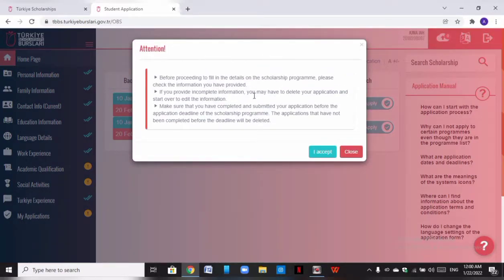So it gives you this disclaimer. It says before you proceed to fill in the details and the scholarship programs, please check that the information you have provided is correct. If you have provided incomplete information here and you want to correct it, but you have already started your application in this section, you have to delete this application before you can come here to correct this and start again.